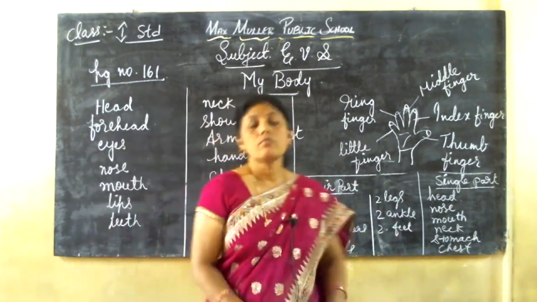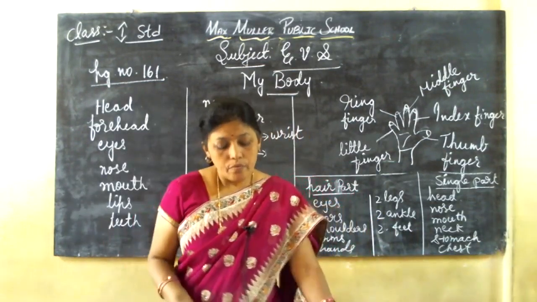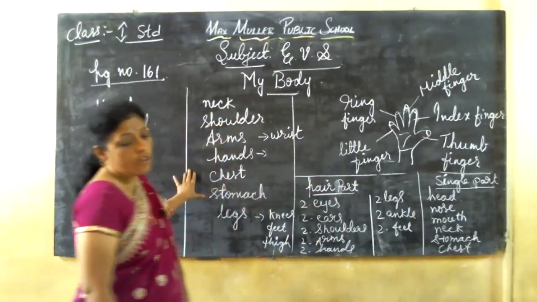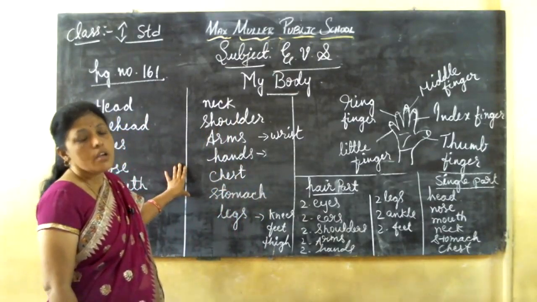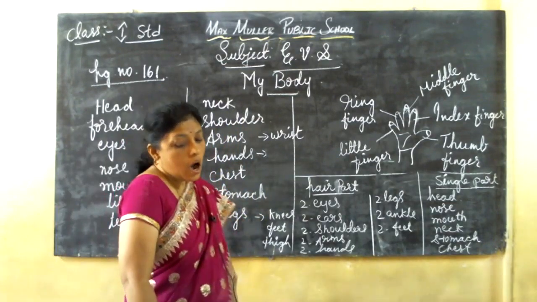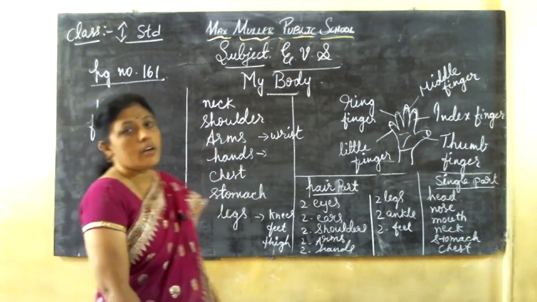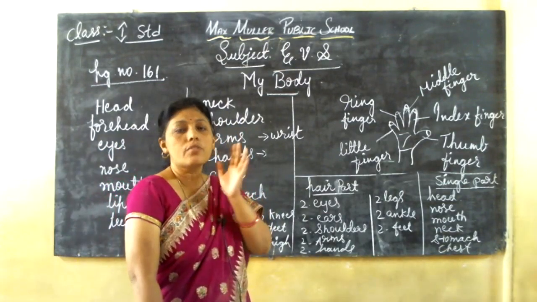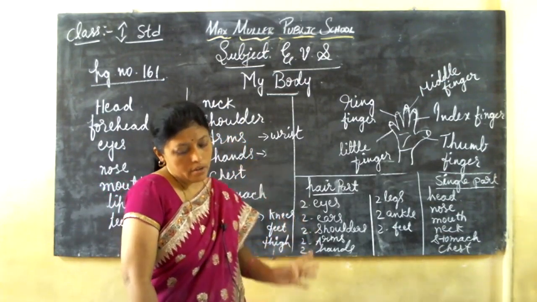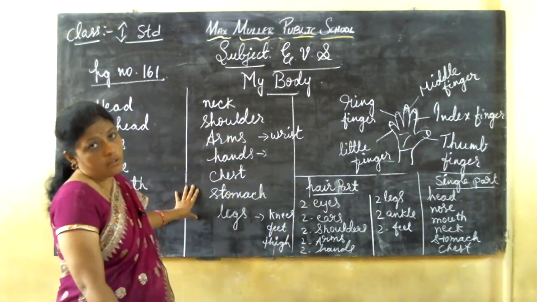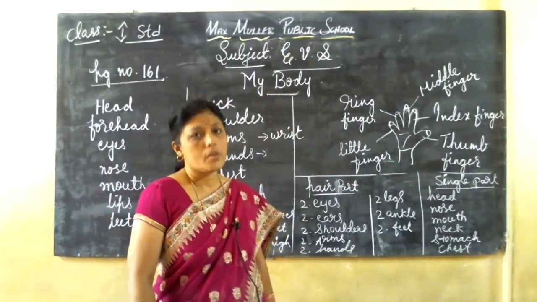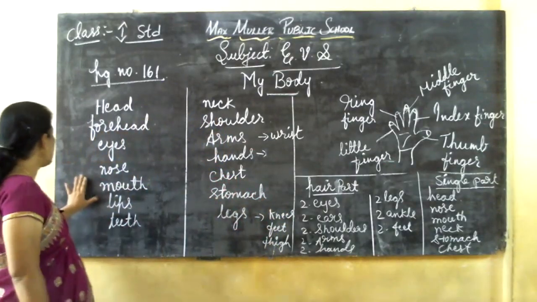Okay, see, I will just recall it once. We have many parts of the body. Okay, so our body has many parts. So each part has a name, and each part of our body is different. See, eyes are different, ears are also different, nose is also different. Each part is not the same. They are different, and each part is useful. Okay, and they perform different functions. See, we have this many body parts.